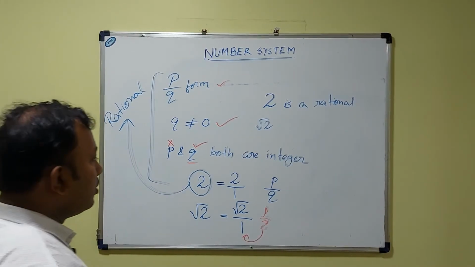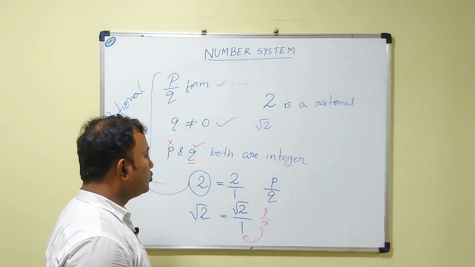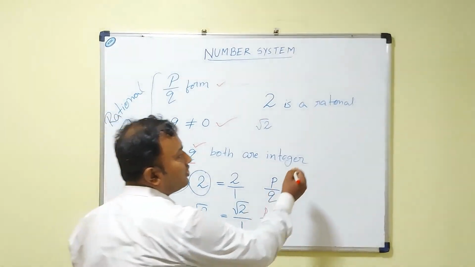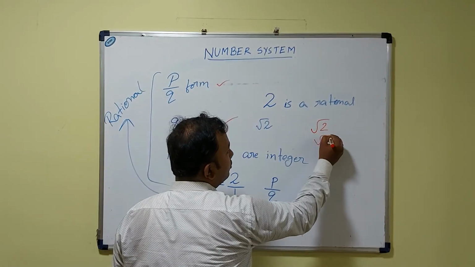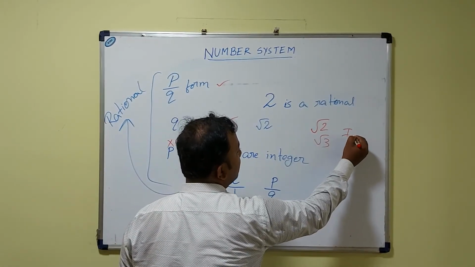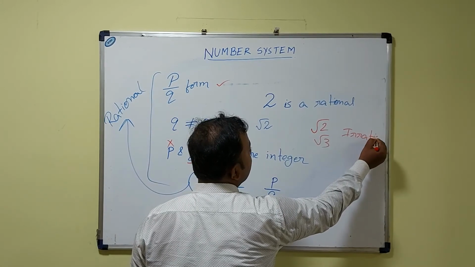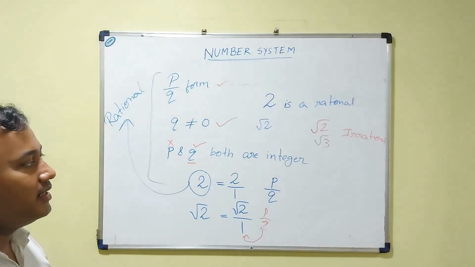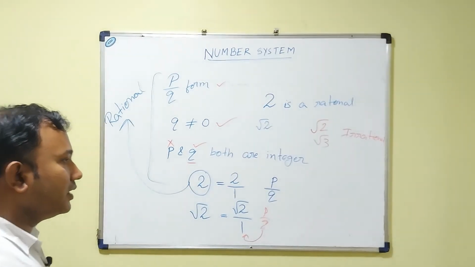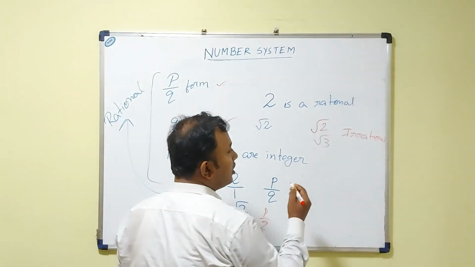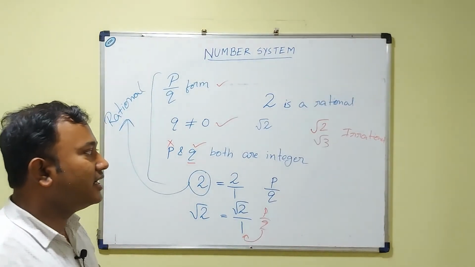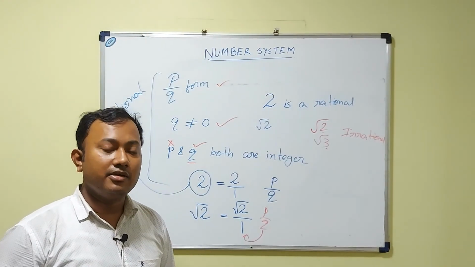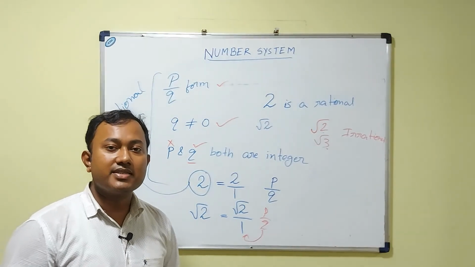So then what is root 2? Which kind of number is root 2? Root 2, root 3, these are all irrational numbers. Square root of any prime number is an irrational number. 2 is a prime number, 3 is a prime number. Square root of any prime number is an irrational number.